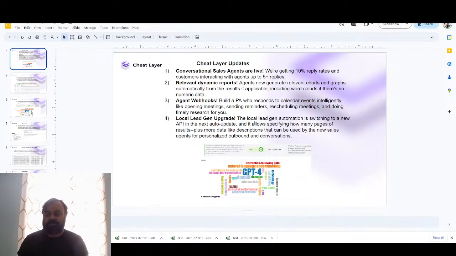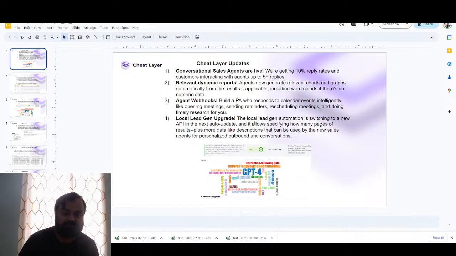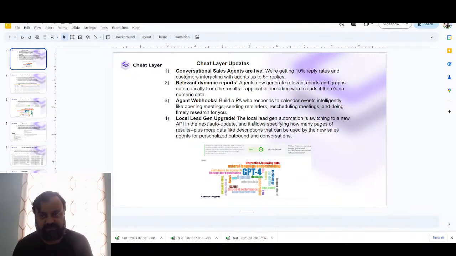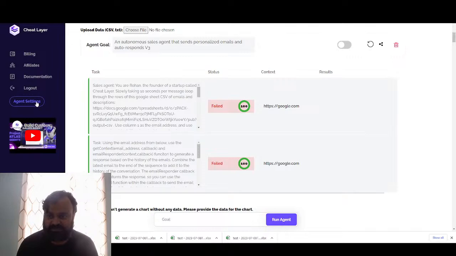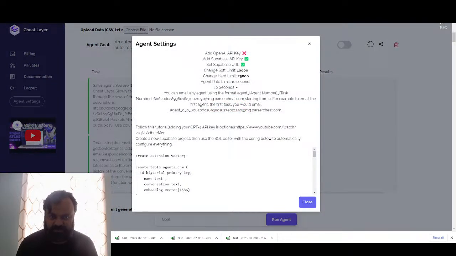So we launched the ability to email agents earlier this week. So you can directly email any agent and task. You can now see that email and how to do that in the agent settings on the dashboard. So if you go to the dashboard, click agent settings, and you'll see how to email agents there.